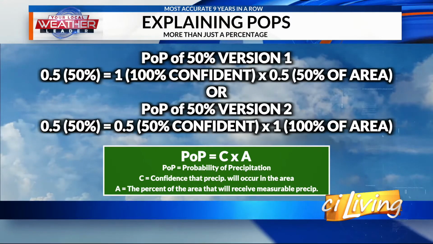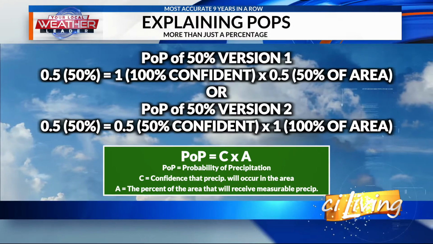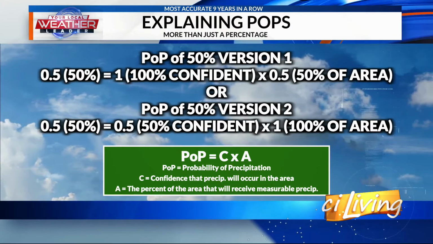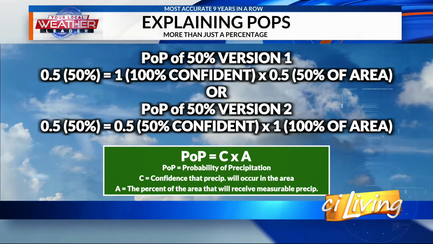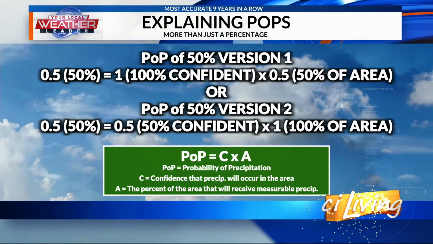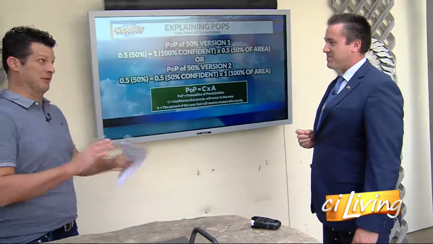So that's 1 times 0.5 equals 0.5, which is 50%. Or I could do it this way: I could be 50% confident that 100% of the area gets rain, and that would also be 50%. I would assume this second one is very unlikely. I would too. To be half confident that everybody's going to get rain.